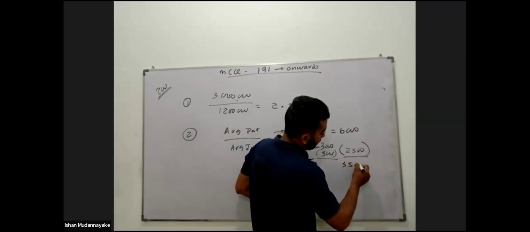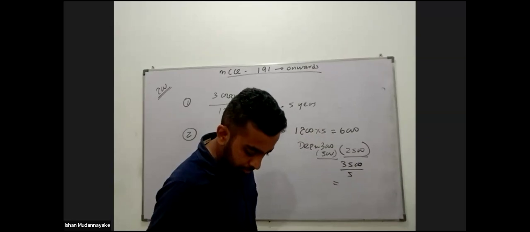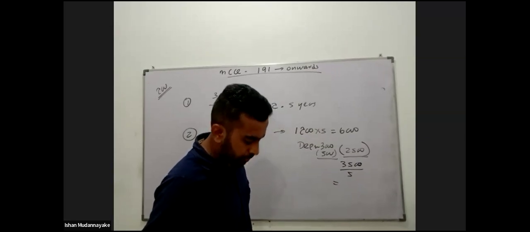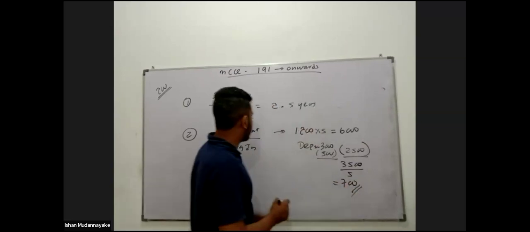Total profit for 5 years 3.5 million. 3.5 million divided by 5 years. Annual average profit 700,000.